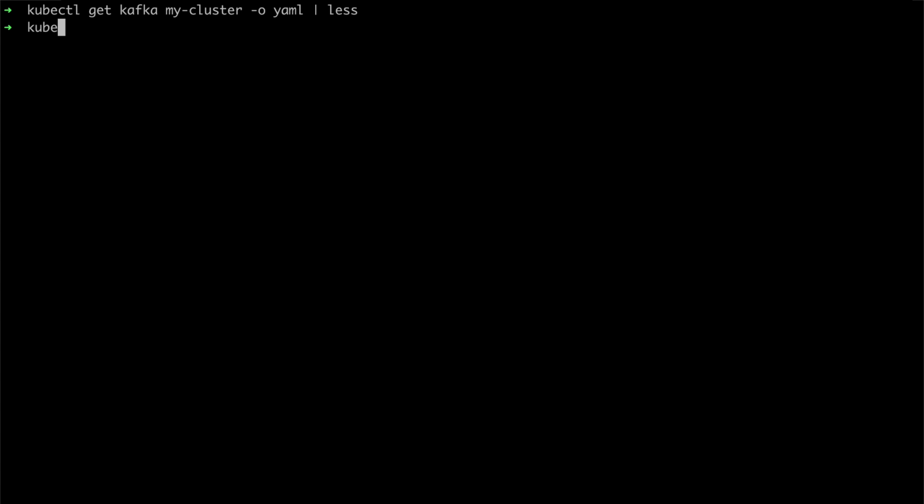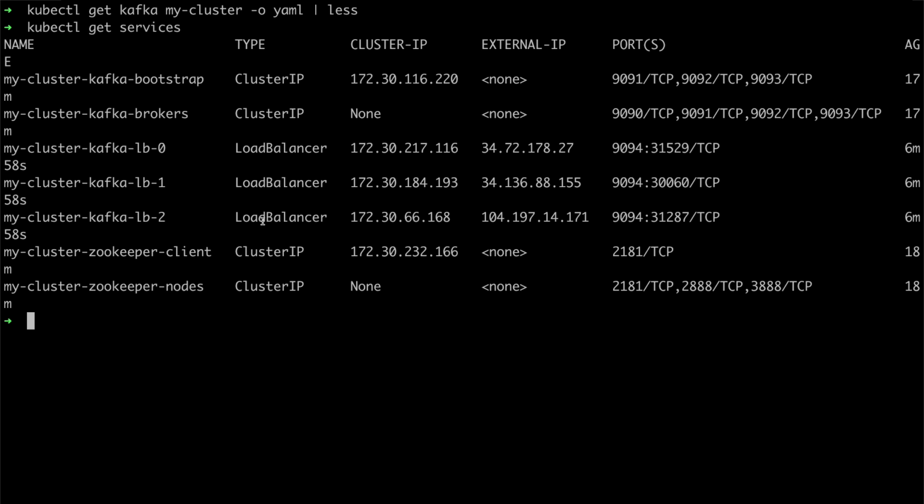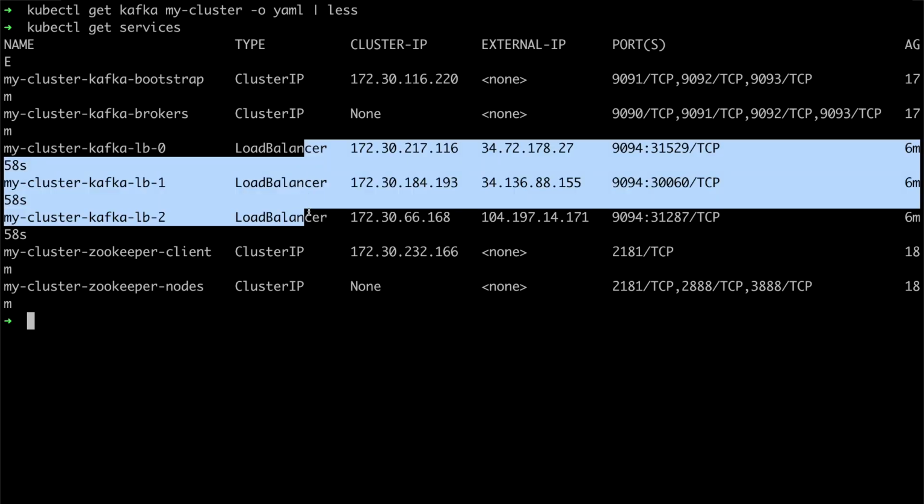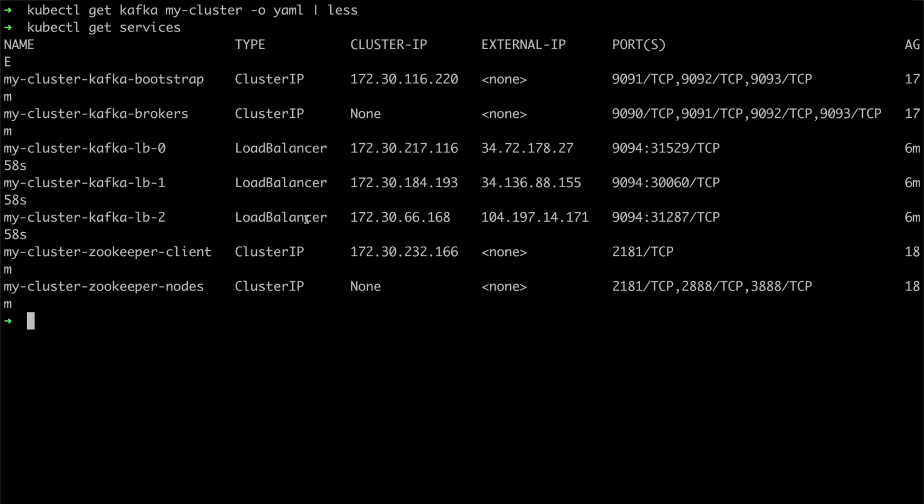What that means is that when I list my services, I have the my-cluster-kafka-lb-0, 1, and 2 load balancer services, but it didn't create the bootstrap load balancer service because I disabled this. So I saved one load balancer in this deployment.